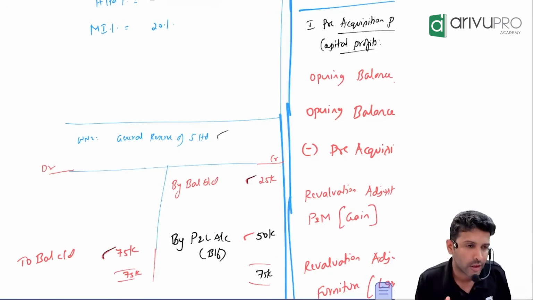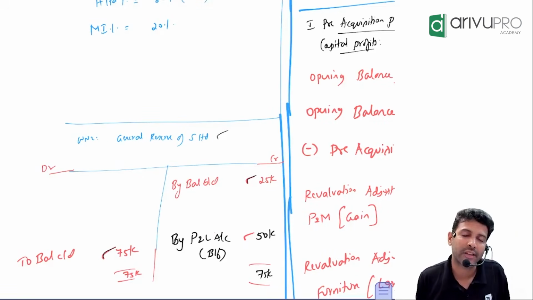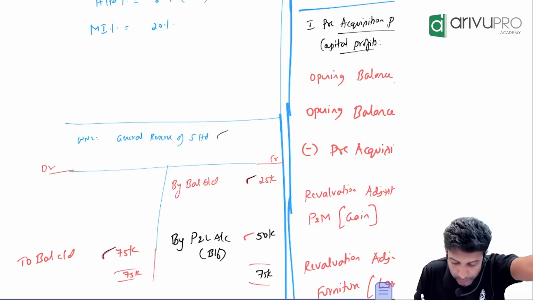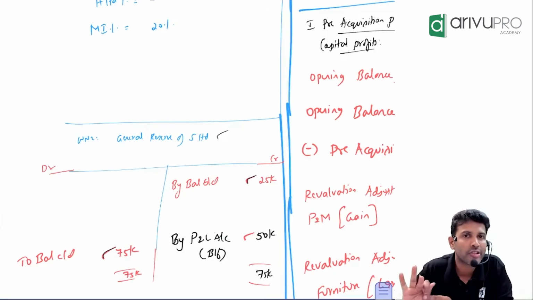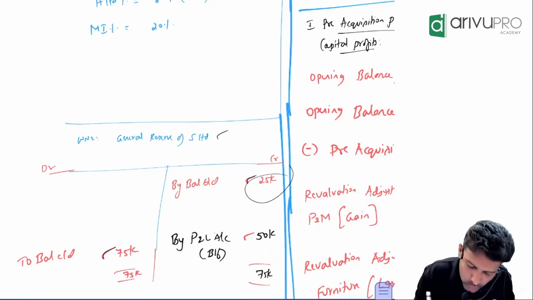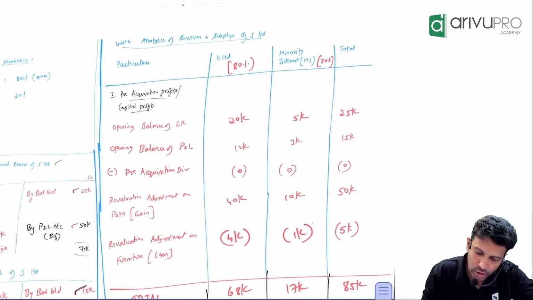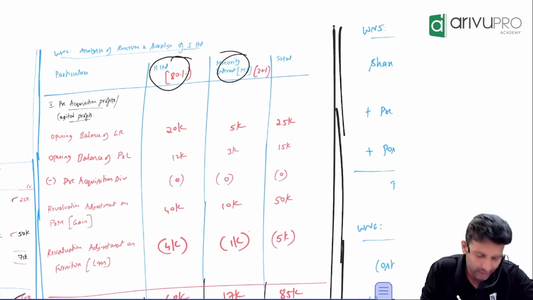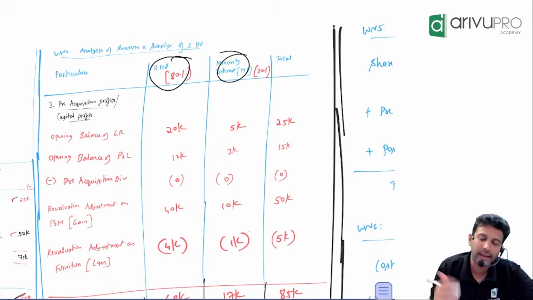Opening balance. Sir, when did the holding company acquire the shares in the subsidiary? On the first day. On the first day, the subsidiary already had 25,000 general reserve. So is this post or pre? Should this 25,000 come under the post column or the pre column? Pre column. So when you make this working out, you'll anyway have to distribute the reserve among holding and minority interest. But before you distribute, you'll have to categorize the reserve as what?